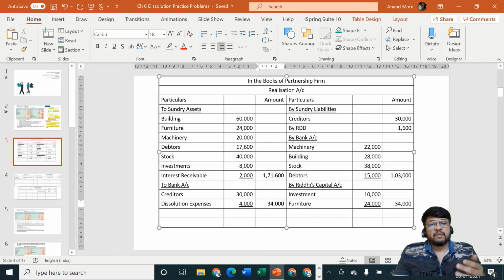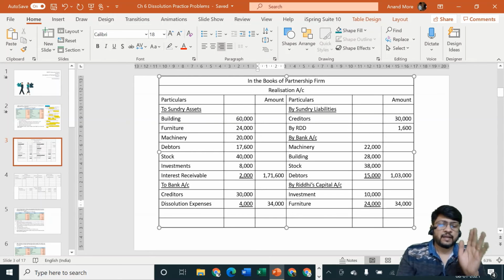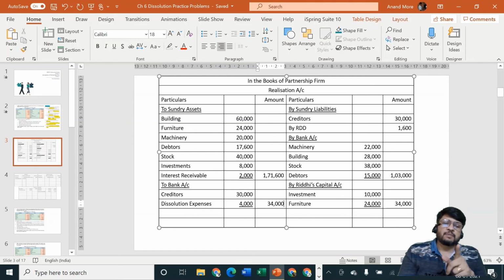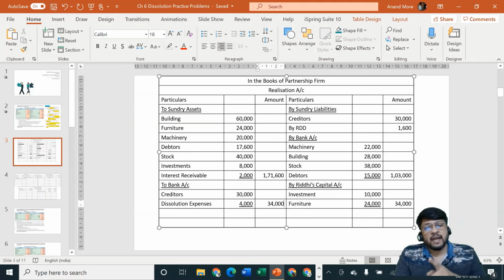Next step, when realization proceeding will start, when you will start selling off the asset and start paying off the liabilities, at that time, if the agreed value for the asset is given, follow the agreed value. If no value is given, ignore the asset. If agreed value is given for the liability, then pay off the liability at agreed value. If nothing is mentioned, then still pay off the liability at book value.